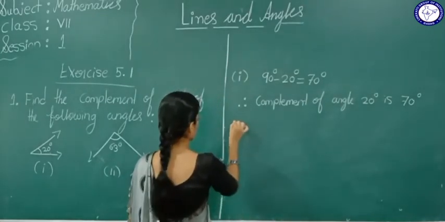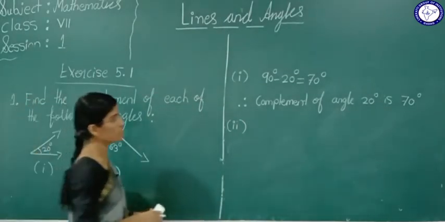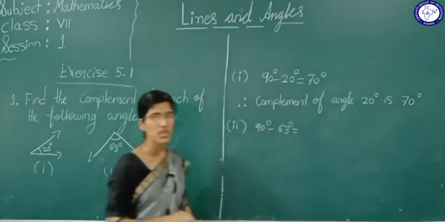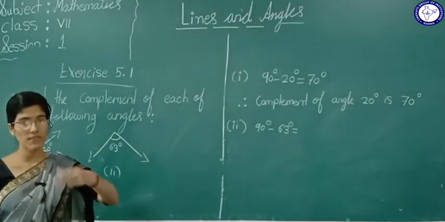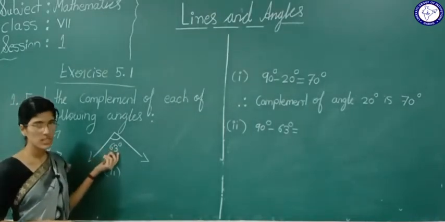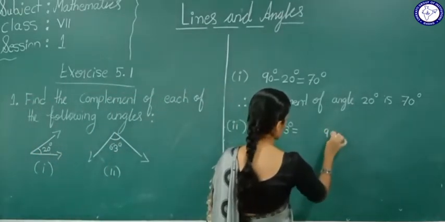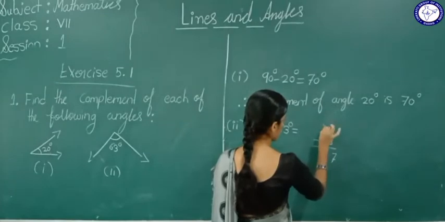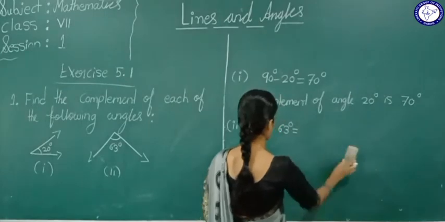Now see what about the second one. What is the complement of angle 63 degree? You do 90 degree minus 63. Why? Because complementary angle means if the sum of their angles is 90 degree, only at that time we call them complementary angles. Now they have told us to find the complement of 63 degree. So 90 degree minus 63. 10 minus 3 is 7. Here 8 will be there. 8 minus 6 is 2. It will be 27 degree.